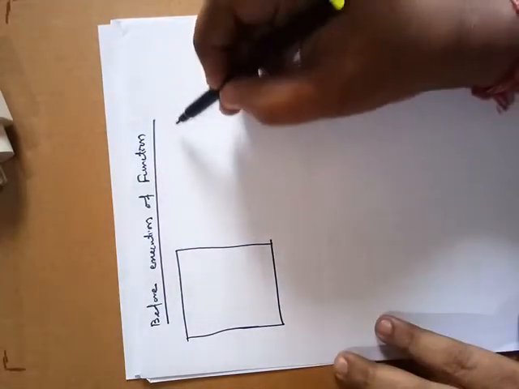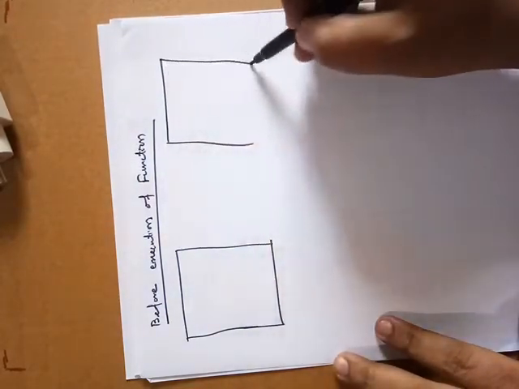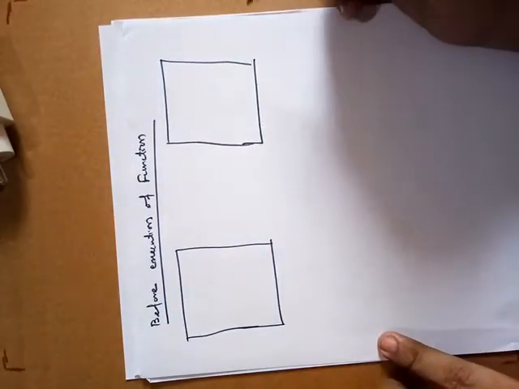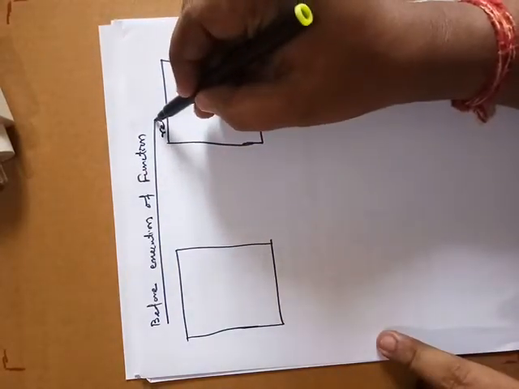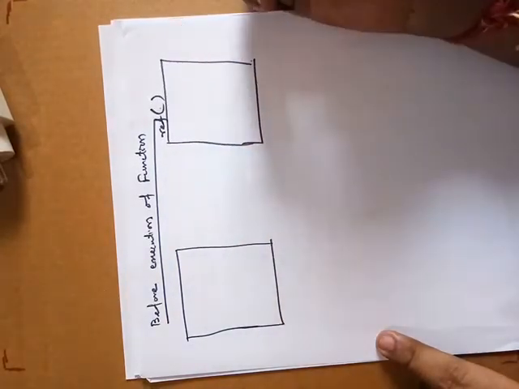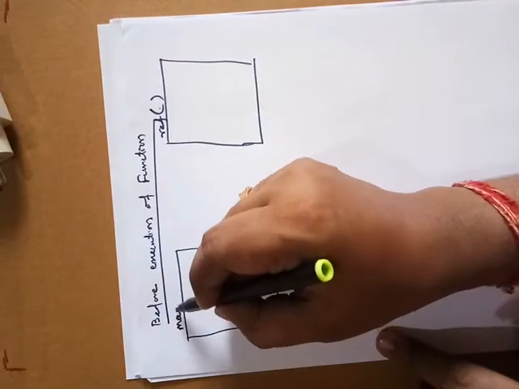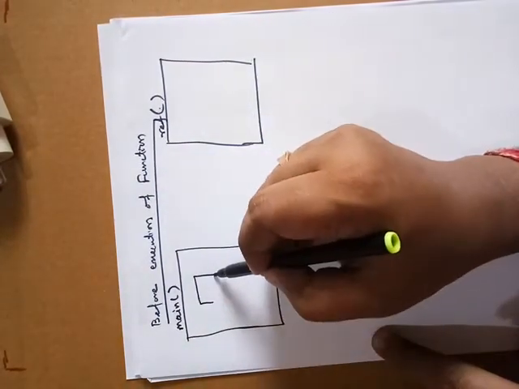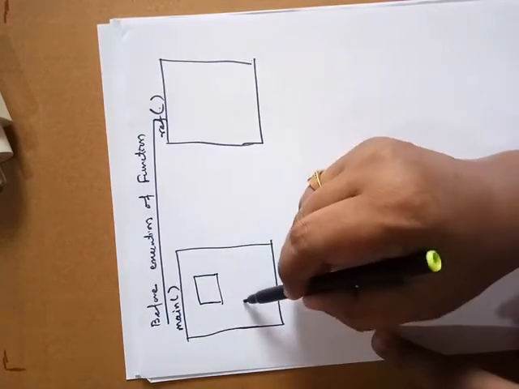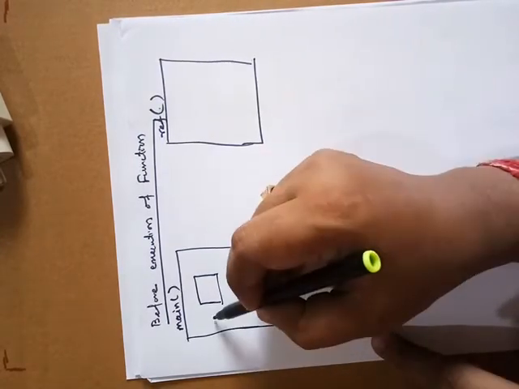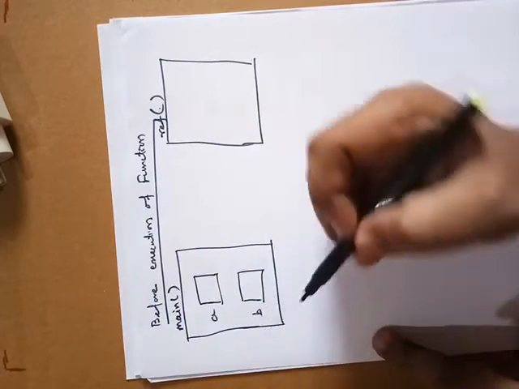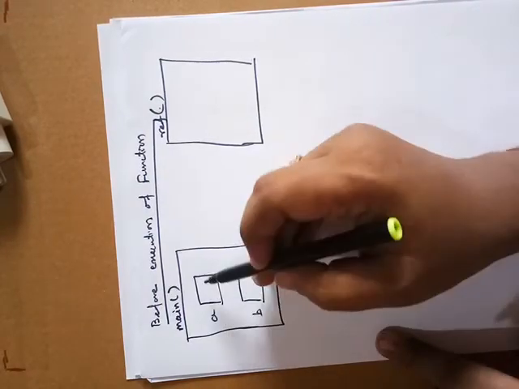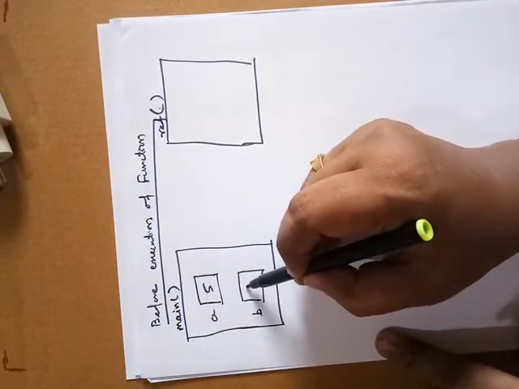This is the main function part, this is the definition part. Function name is ref, this is main function. Now we have taken two variables here. This variable is a and this variable is b, and values we have assigned as 5 and 8.